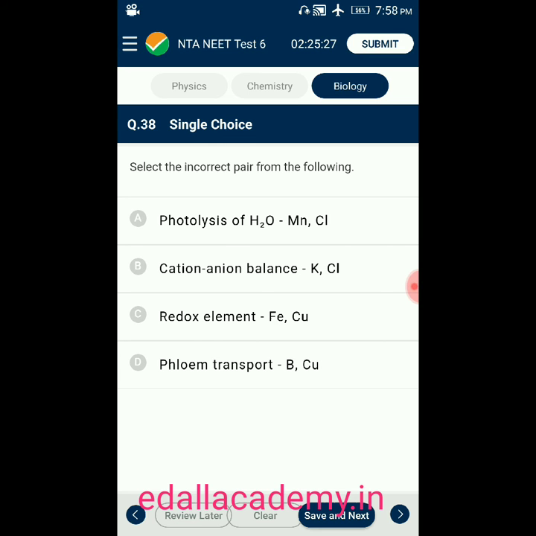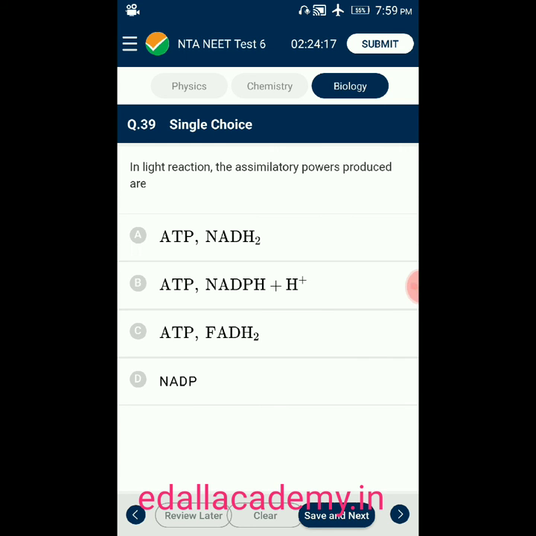Question number 38. Select the incorrect pair from the following. Here four pairs are given, and they ask to find the incorrect pair. Option A, photolysis of water takes place with the help of Mn and Cl. Option B, cation anion balance is potassium and chlorine. Option C, redox elements Fe and Cu. Option D, phloem transport B and Cu. So the incorrect option for this question is option D.